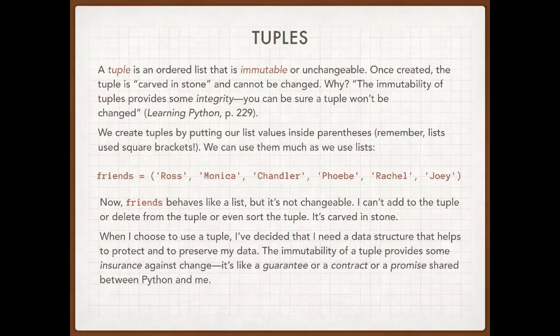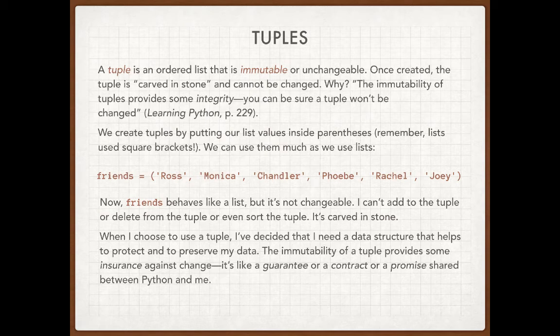A tuple, and by the way, some people pronounce this differently, and I'll just say right out of the gate, honestly, I think that sounds dumb. So I say tuple. A tuple is a list. However, it is a list that cannot be changed.